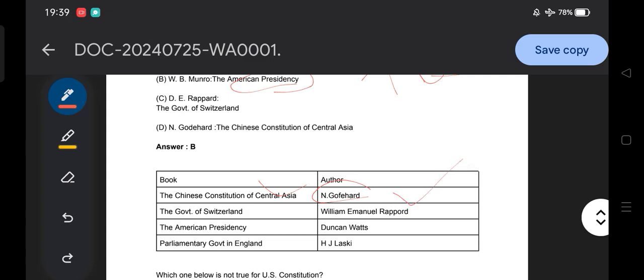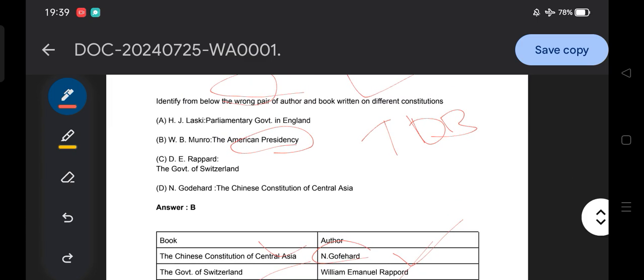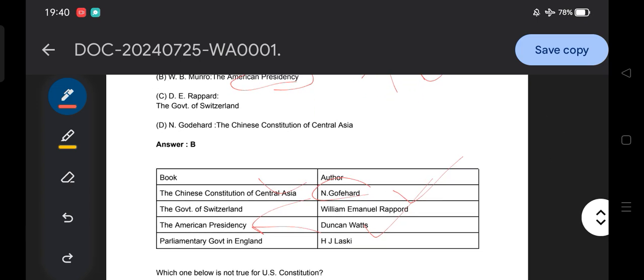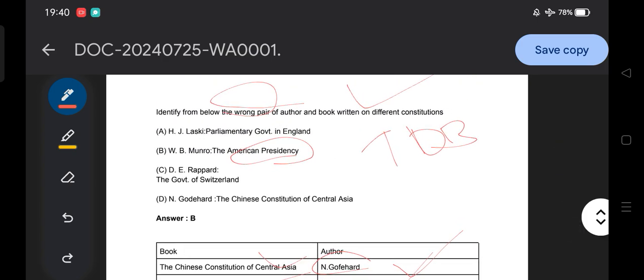The Government of Switzerland is by William Emmanuel Rappard. The American Presidency is by Duncan Watts. Duncan Watts wrote The American Presidency, not W. Munro. And Harold Laski wrote Parliamentary Government in England. Do also remember W. Munro and his book. That could be a possible question.